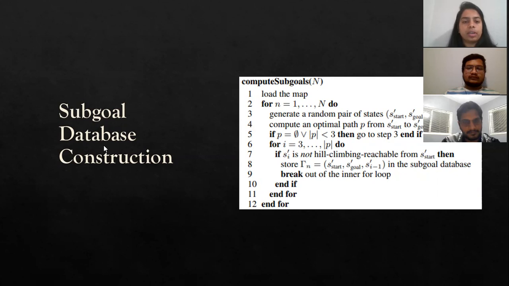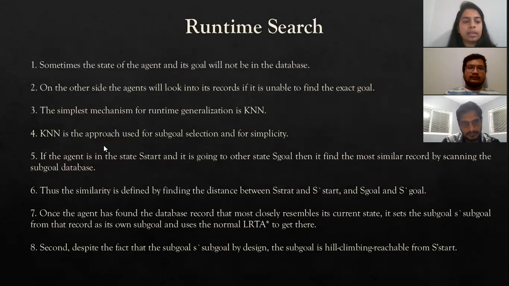Here are a few memory requirements, where V is the number of ground level states and V is the number of abstract states of an abstraction level. They find a simple way of creating a subgoal database by following a few approaches. So we're coming to the next slide, which is runtime search.